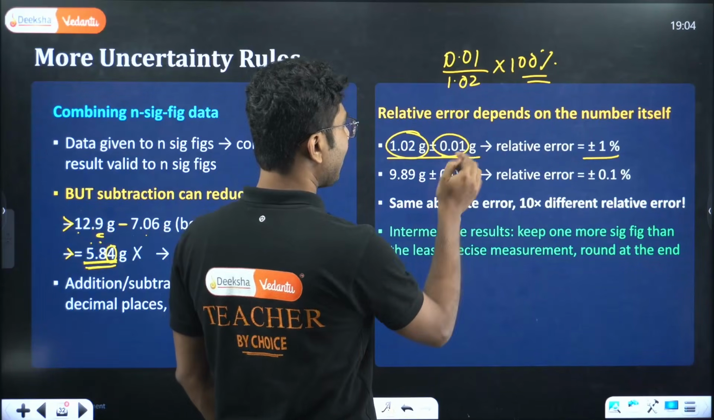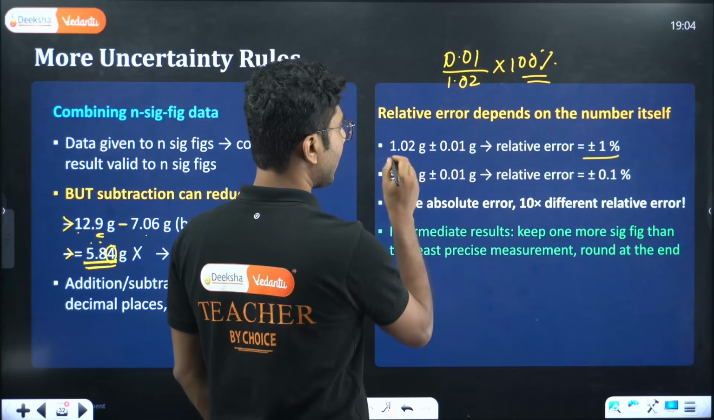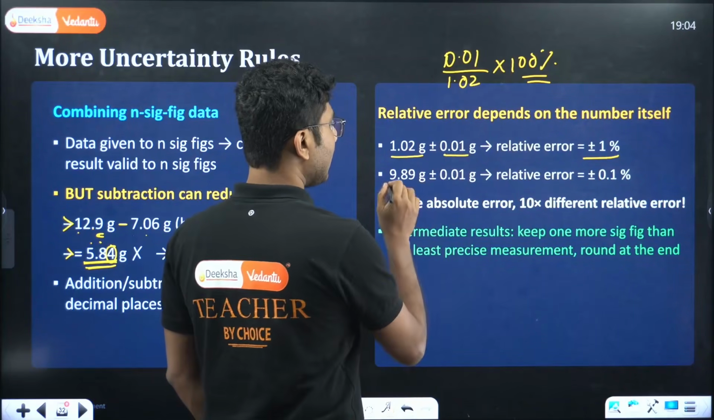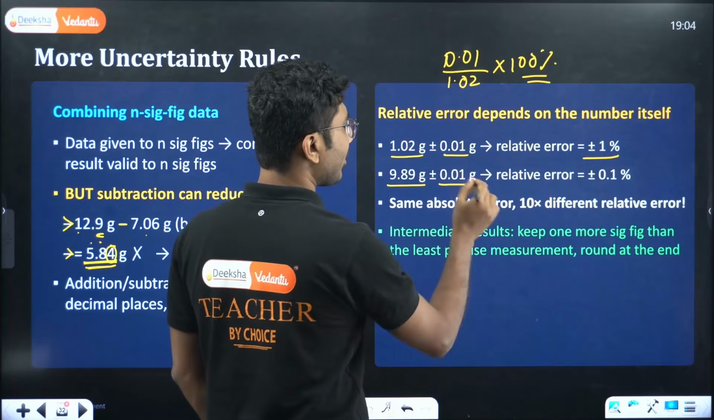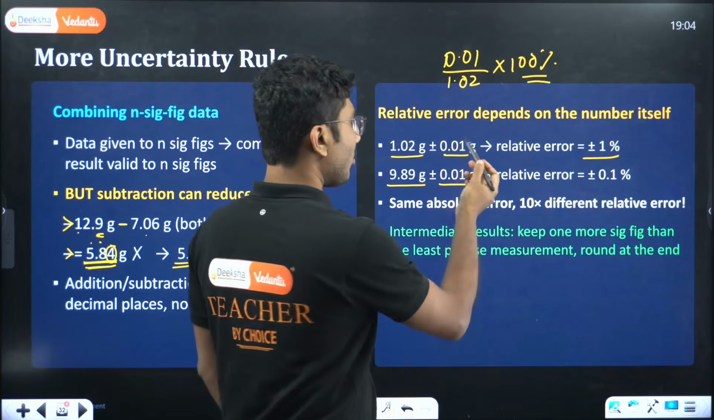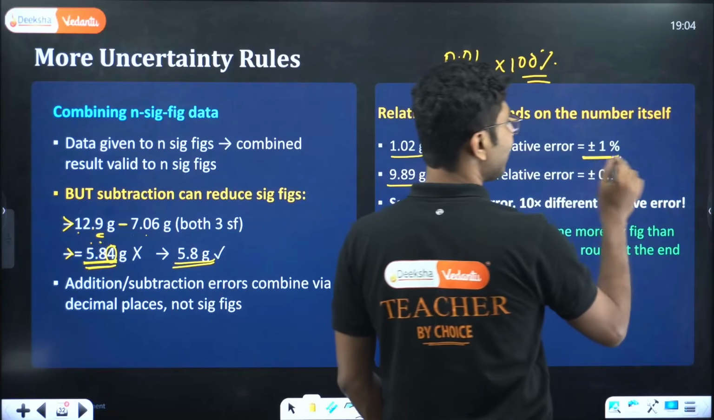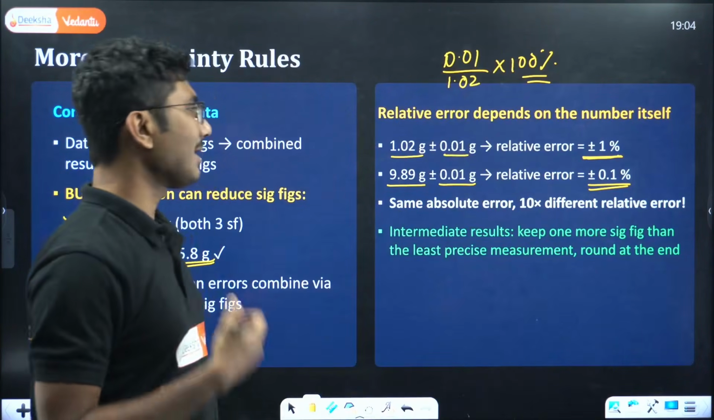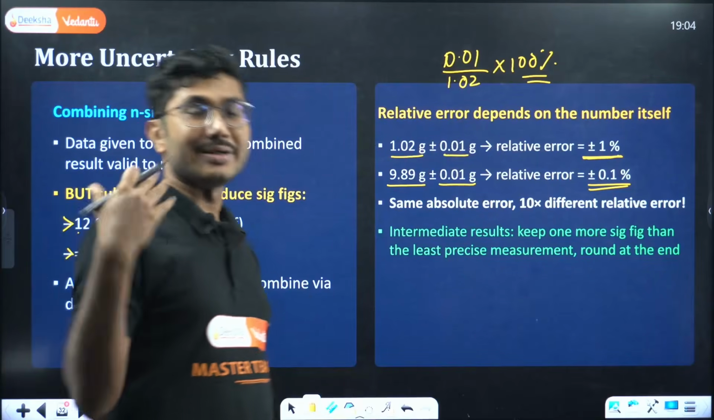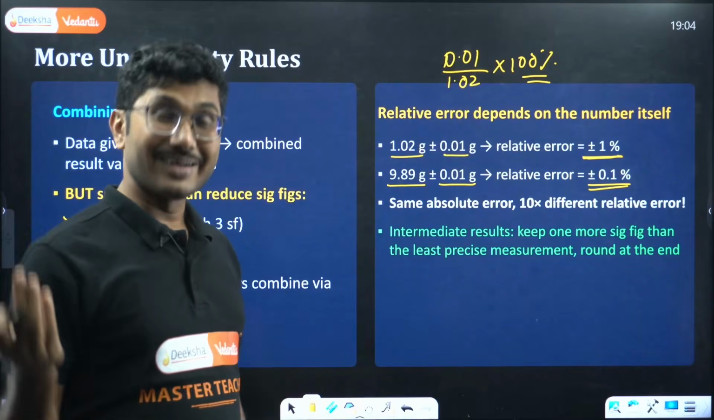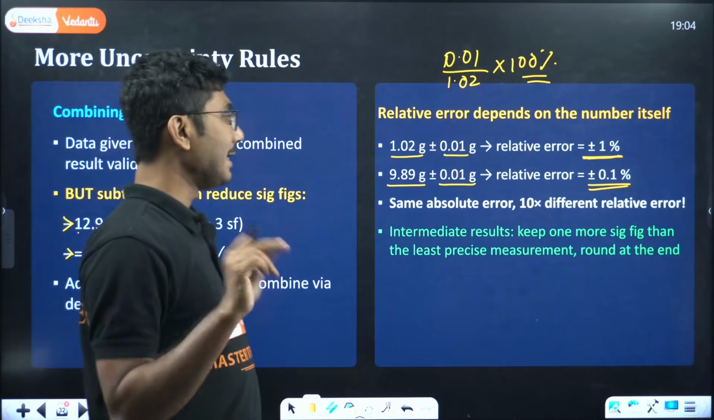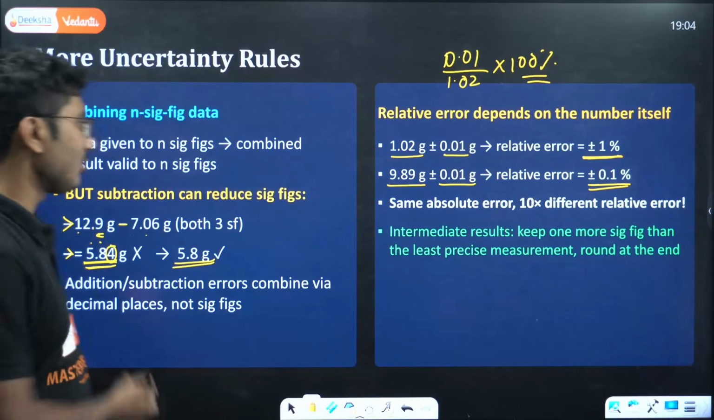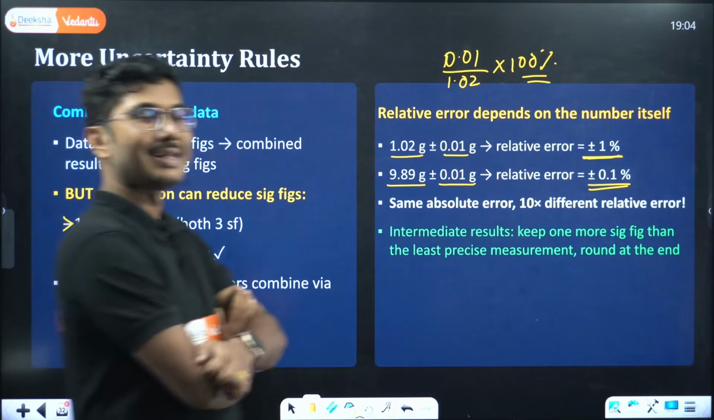If you see the same error for two different quantities: this is 1.02 gram, the error is 0.01 gram. Here it is 9.89 gram, the error is 0.01 gram. So same error for both cases, but the relative error here is 1%, and here it is only 0.1%. So the same error can give you a 10 times different relative error. So relative error is important. For intermediate results, keep one more significant figure than the previous step, as I mentioned also, and relative errors are more important than absolute errors.